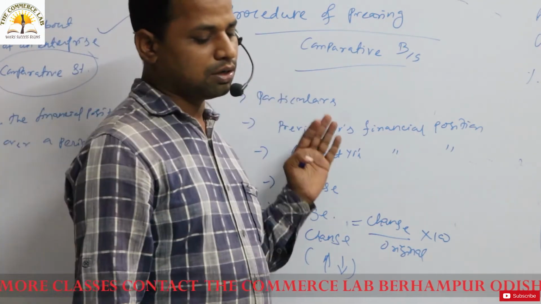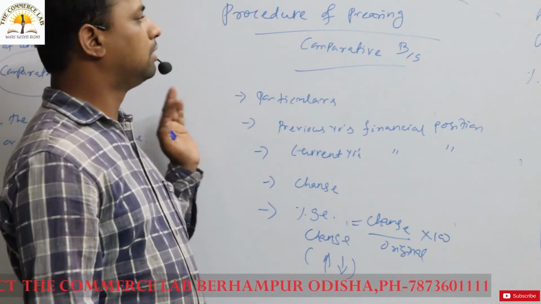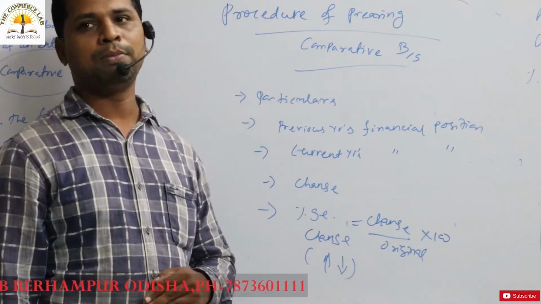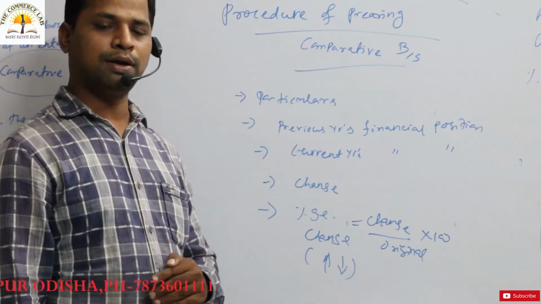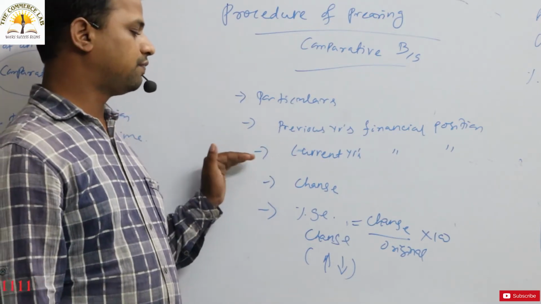So this is the procedure you have to follow while preparing the comparative balance sheet, where the particulars and items will already be there, the previous year figure and current year figure will be there.